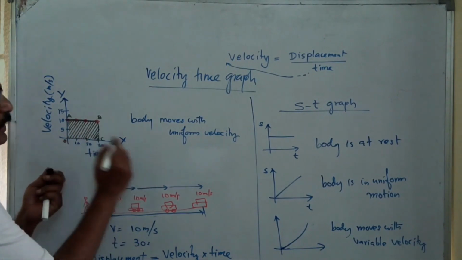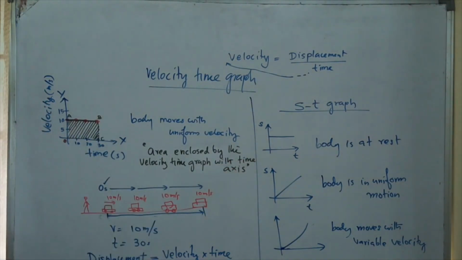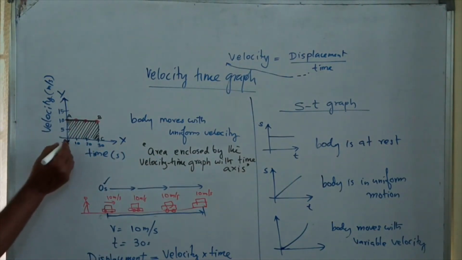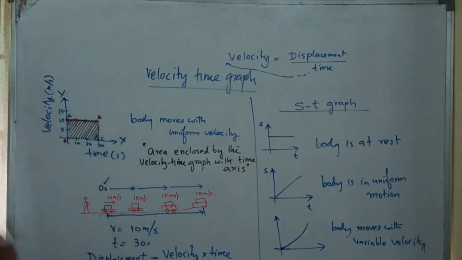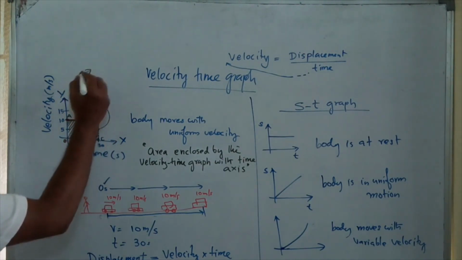The area enclosed by the velocity time graph with the time axis. How will you find the area? This is in the shape of a rectangle. How will you find the area of a rectangle?